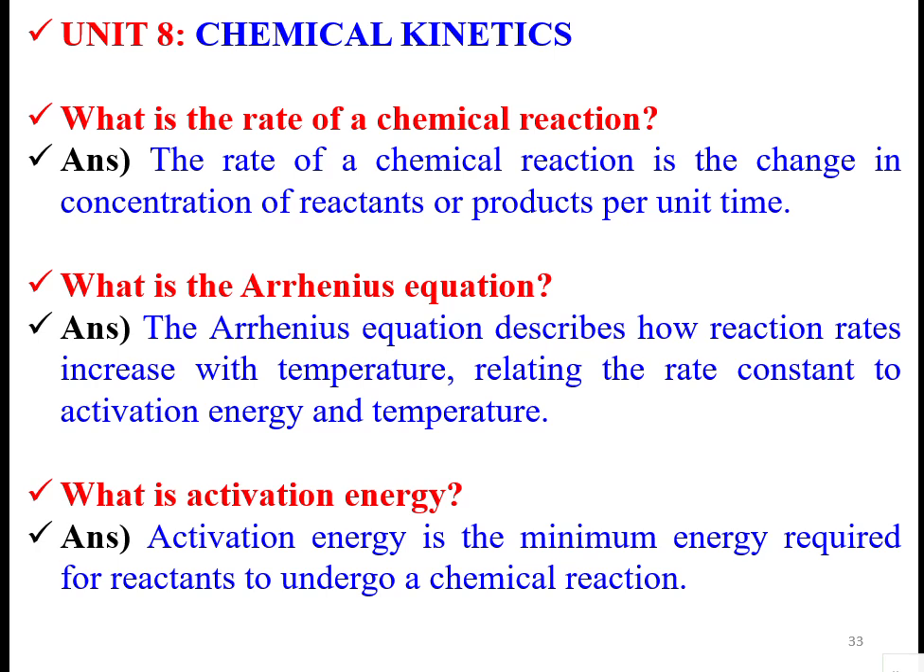The Arrhenius equation describes how reaction rates increase with temperature, relating the rate constant and activation energy to temperature. K is equal to K naught e power minus E by RT. K is the rate constant, K naught is the frequency factor, E is the activation energy, and T is the absolute temperature. Activation energy is nothing but the minimum energy required for the reactants to undergo a chemical reaction to form the product.